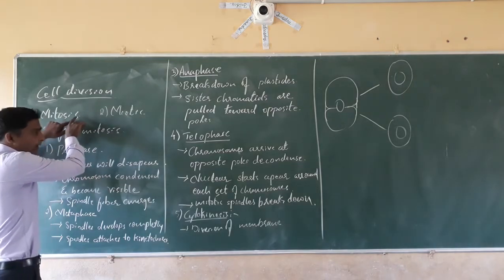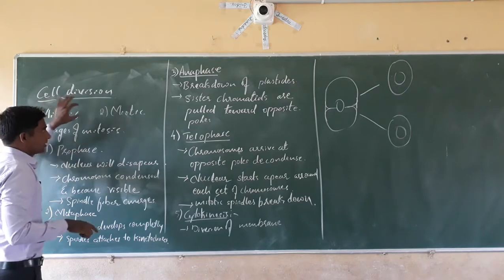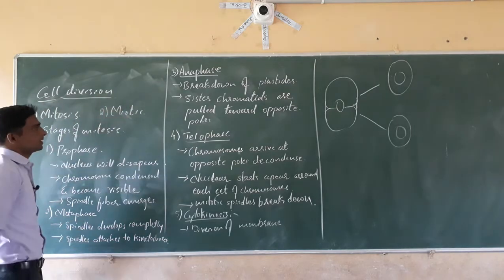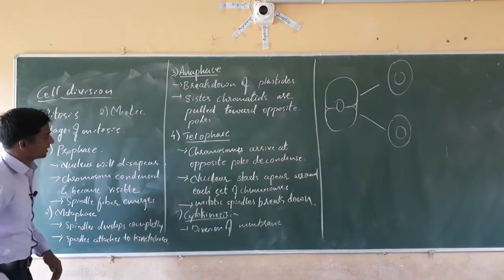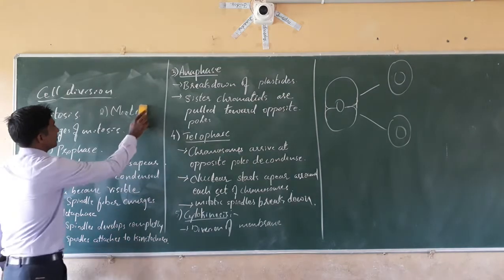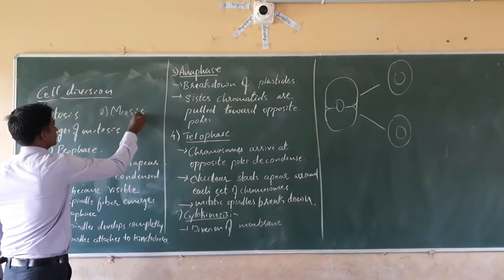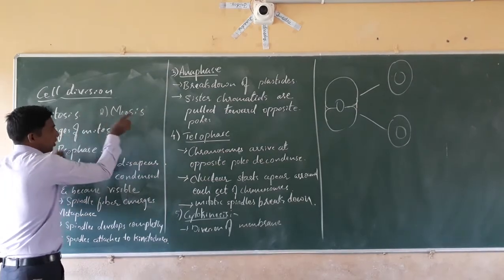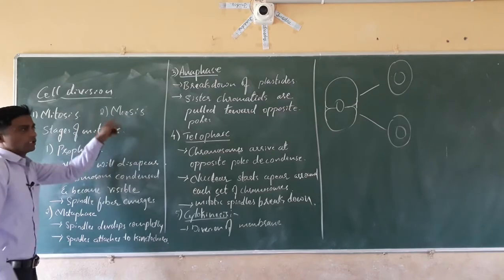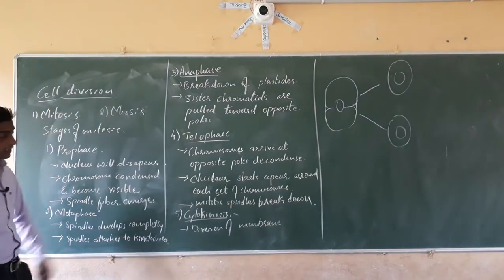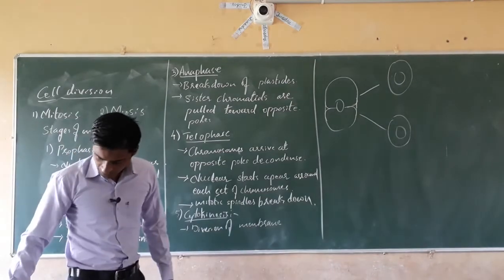Mitosis and mitotic are both the same. Meiotic or meiosis is the other type of cell division. I will write meiosis. Mitosis, meiosis, or mitotic, meiotic. Same, isn't it?